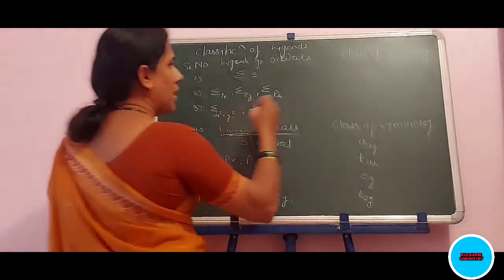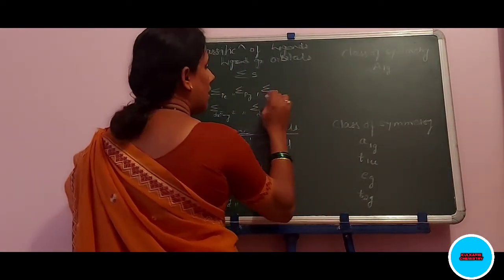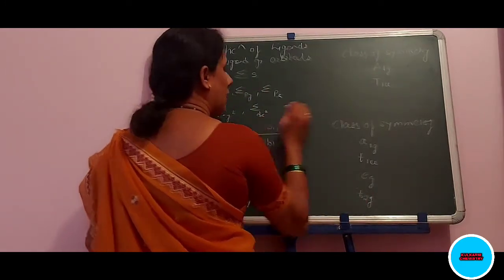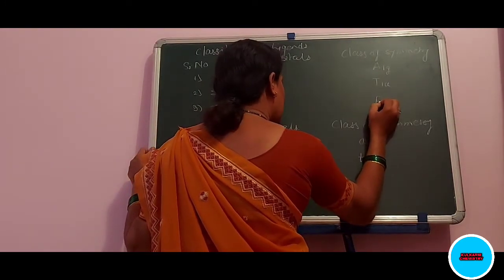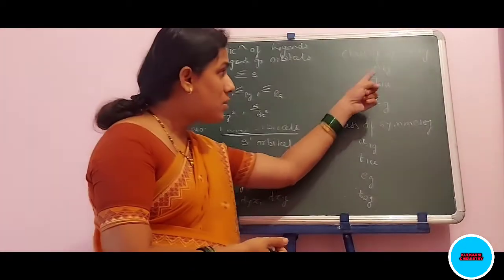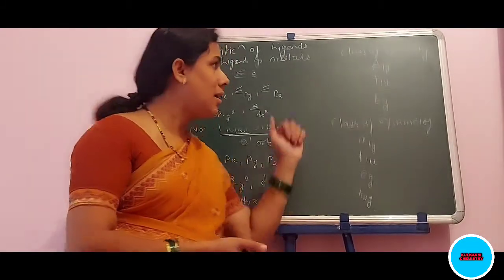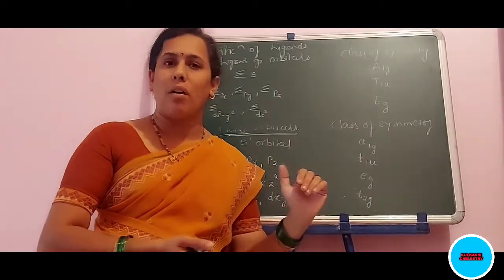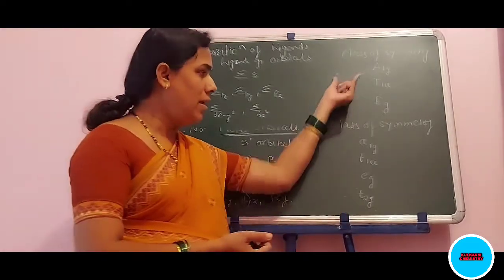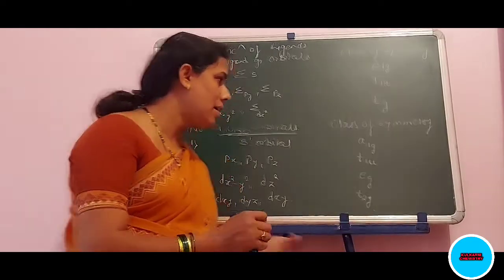Now these are in the language of group theory. They are also denoted as capital A1G, T1U, and these are called as EG. Now you must know the specifications, their subscripts and their numbers. In the introduction of the assumptions of the molecular orbital theory, we will discuss this. But in short, we will discuss here.